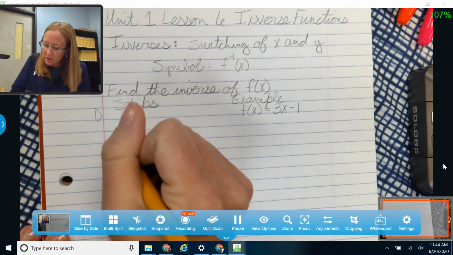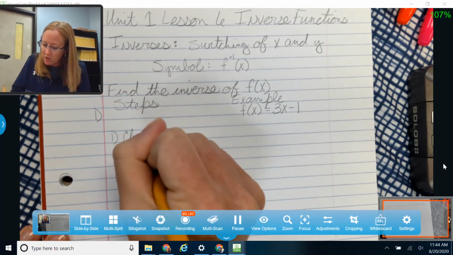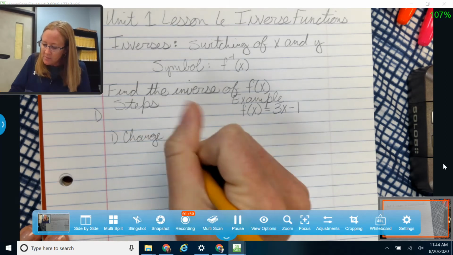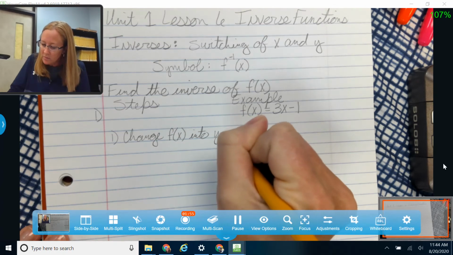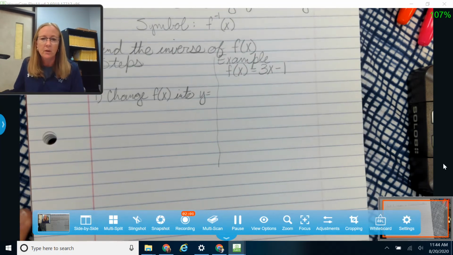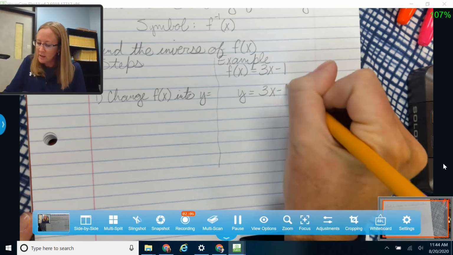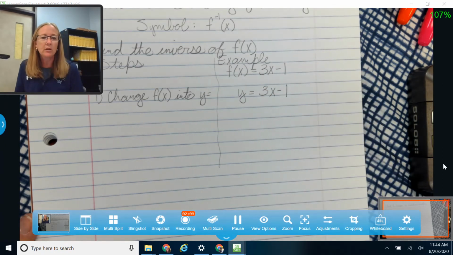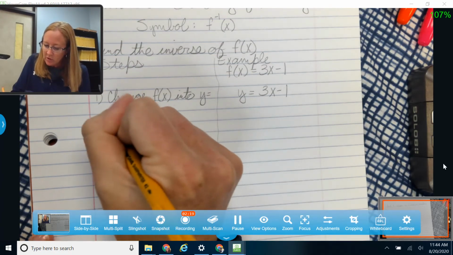Okay, so in step number 1, I'm going to change f of x into y equals. Draw a line here so we can see the difference between our steps and our example. Okay, so I'm going to take this f of x out. I'm going to change it into y equals. So now I'm going to have y equals 3x minus 1. That's important because, again, our definition says that we're going to switch x and y, so I have to have a y to be able to switch with. So we're going to change that f of x into y equals. They mean the same thing.